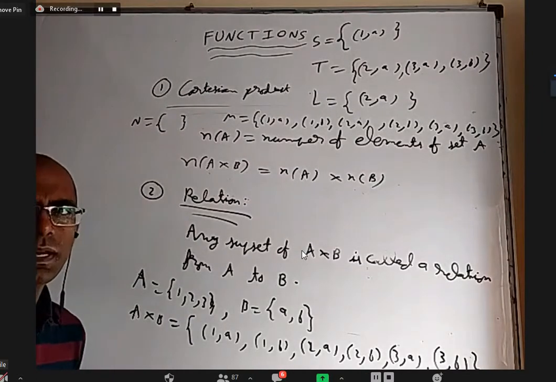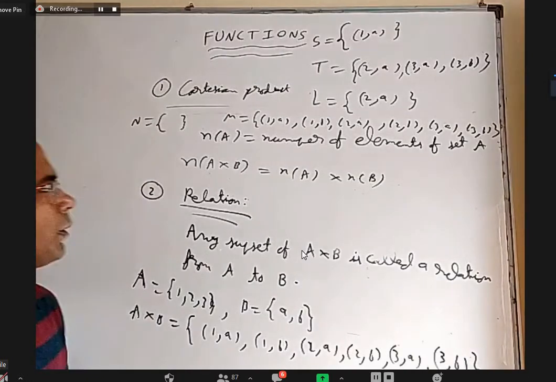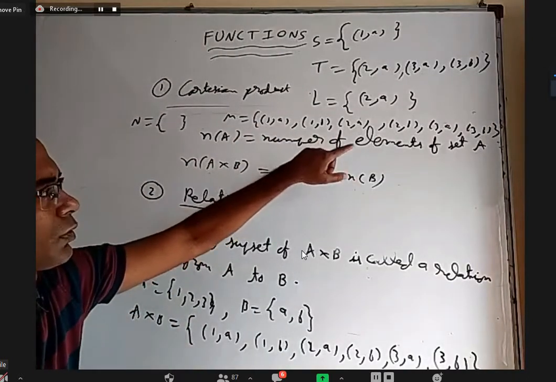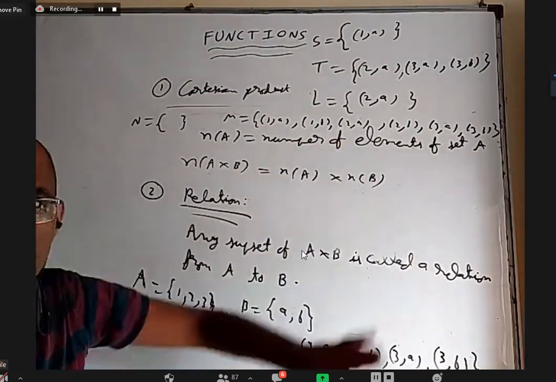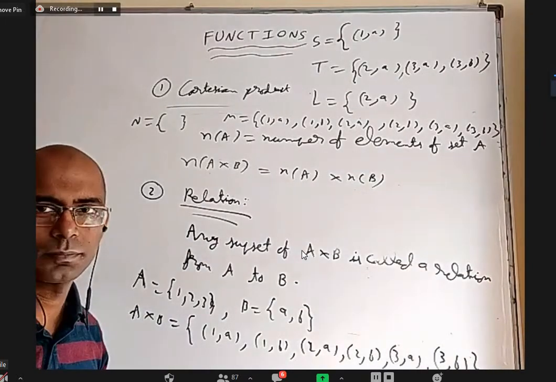Yes, correct. And you don't have to write A cross B. You can make out. Basically, all the first elements should belong to set A. All the second elements should belong to set B. Then it is a relation.